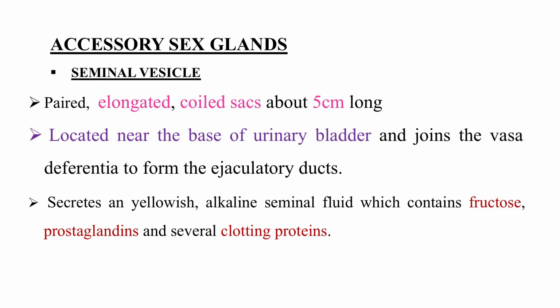Now, accessory glands. First, the seminal vesicle will secrete alkaline fluid which contains fructose, prostaglandins and some clotting proteins. The fructose will provide nourishment and prostaglandins will help in muscular movement, so that it can travel via the vagina of the female into the reproductive tract, and the clotting factors will also help in its function.